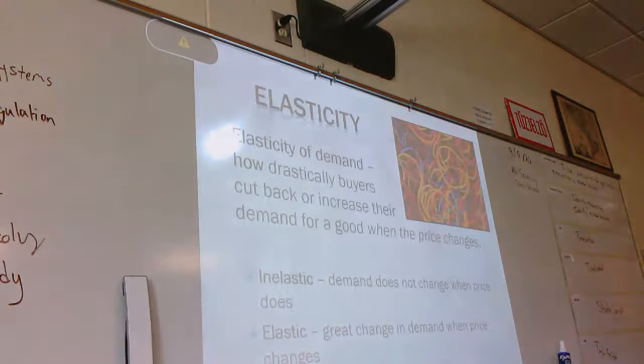Alrighty guys, so the pacing of today and yesterday's lessons was a little weird, so I decided to break it up into two different lessons. So today we are going to look at what we call elasticity of demand.